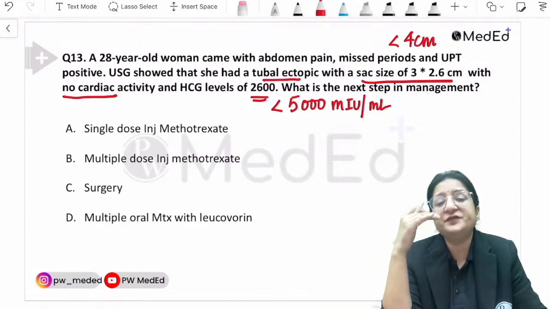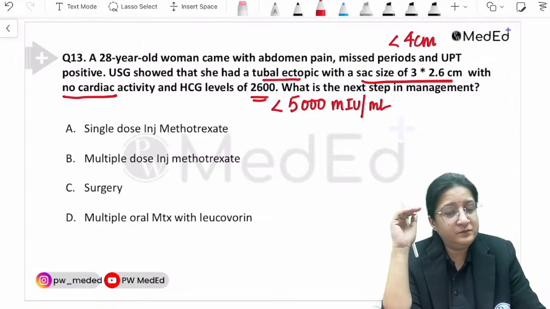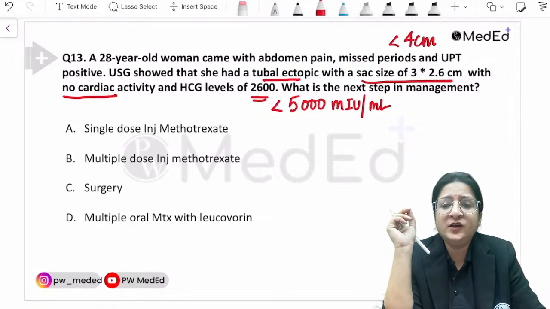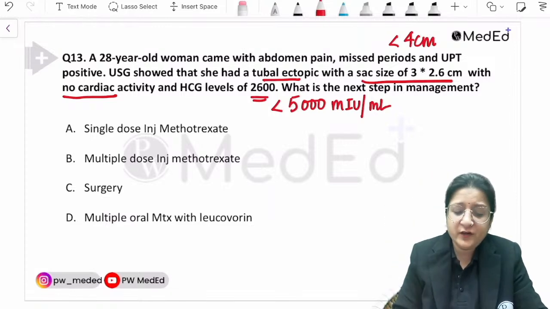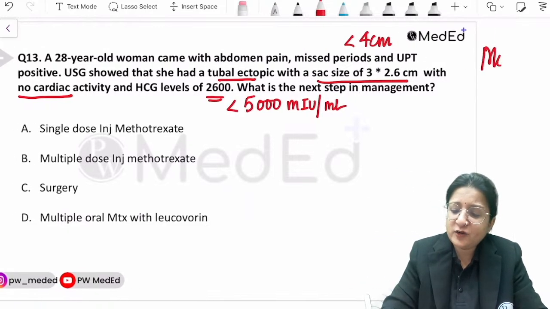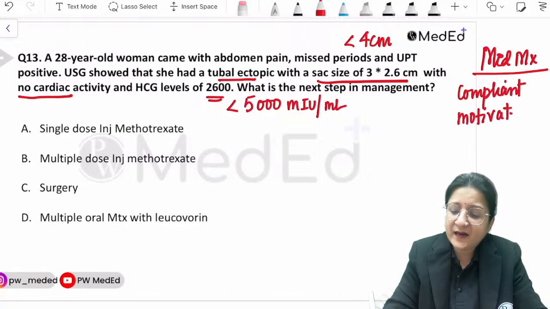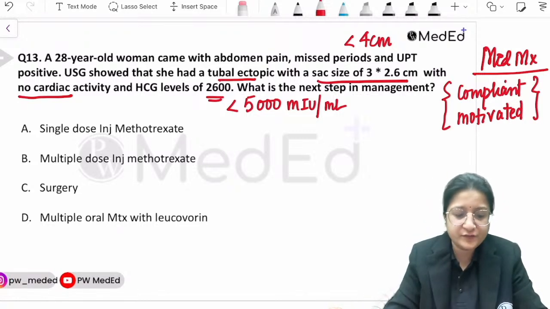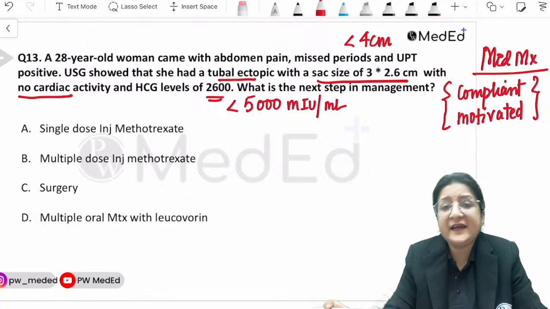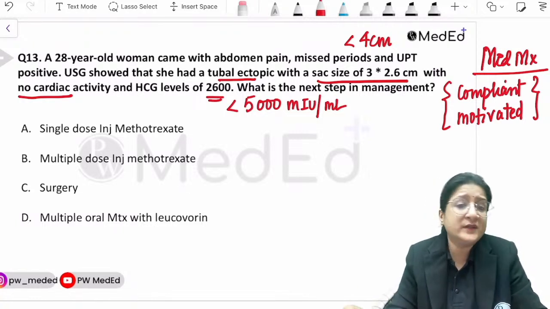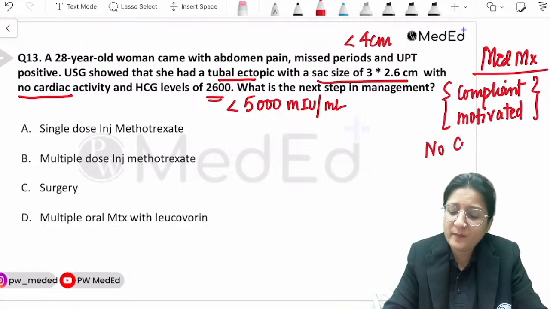The profile is fitting into medical management of ectopic pregnancy, right? When we talk about medical management of ectopic pregnancy, it is applicable only as long as the woman is willing, motivated, and compliant for follow-up. That would be my first criterion. The woman agrees to this kind of treatment. There is no contraindication to methotrexate therapy, because I know that the agent of choice is methotrexate. So no medical contraindication to methotrexate exists.